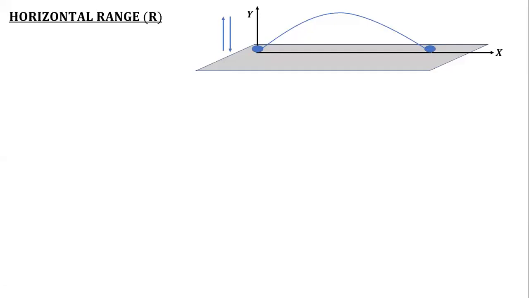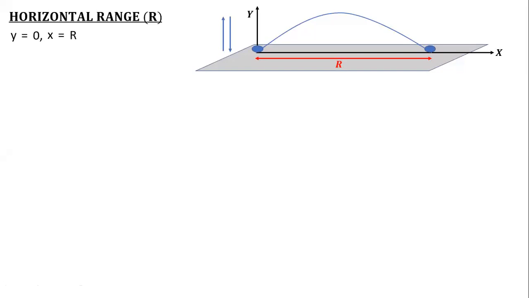If I talk about the vertical movement, can I say the displacement will be 0? Just check out the blue arrows over here. It moved up to reach a certain height and then it came back on the ground. So from this point to this point, the vertical displacement was 0. But yes, some horizontal distance was covered, and that horizontal distance is called your range. So whenever a projectile has a complete motion from ground to ground, the total horizontal displacement is your range. So X is your R.